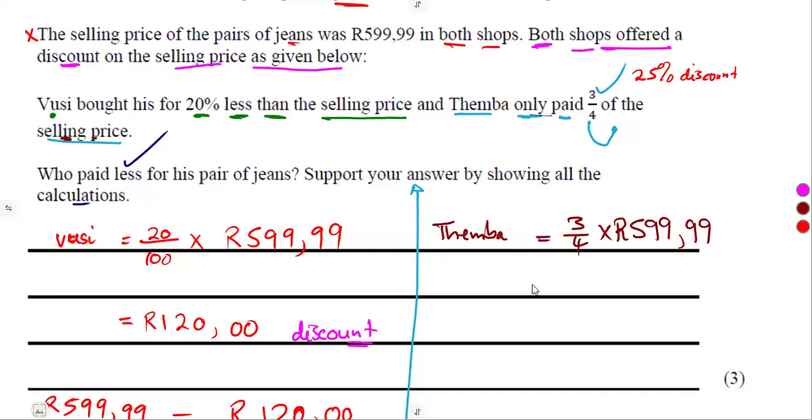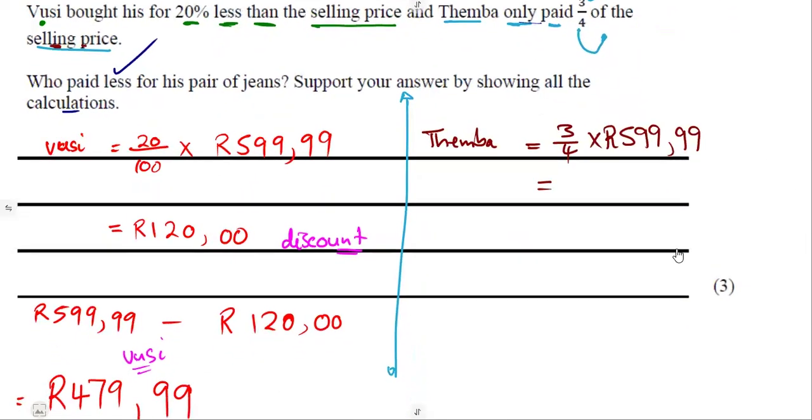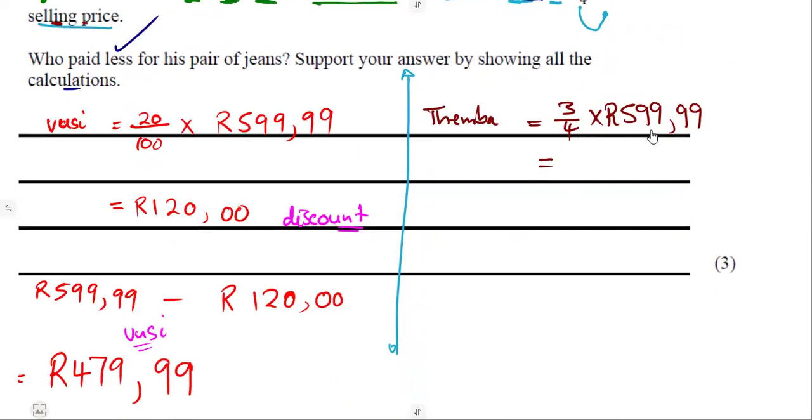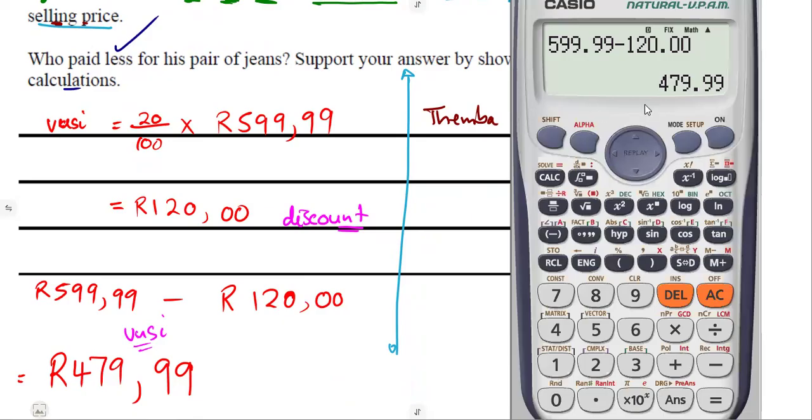599.99. So this is what Temba paid, 3/4 of this amount. So if they said 2/4, whatever that is, you multiply that as it is. There is 3/4, so it's 3/4 of that amount. So this is 3/4 of this amount that you're given of 599.99. So this is what Temba had to pay at the end, 449.99.